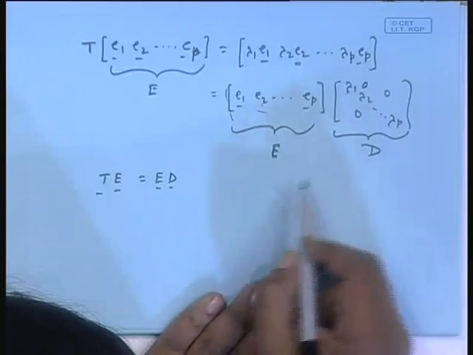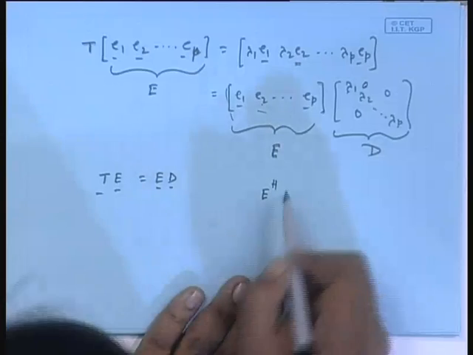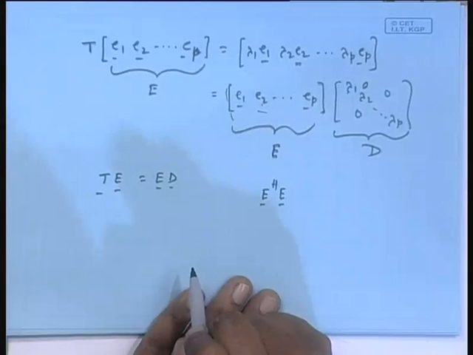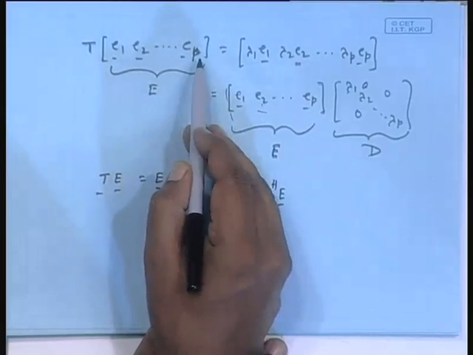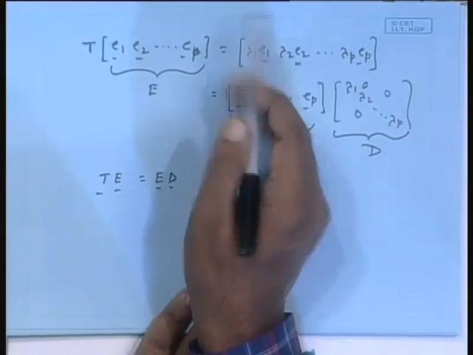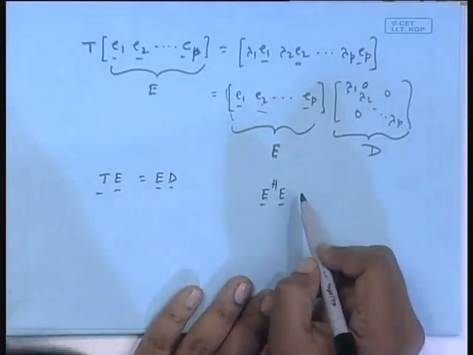So if you take the E matrix, and take E Hermitian into E, what will happen? You have to take the conjugate transpose of this matrix. The first column will become the first row, transposition, and then the conjugate of that.